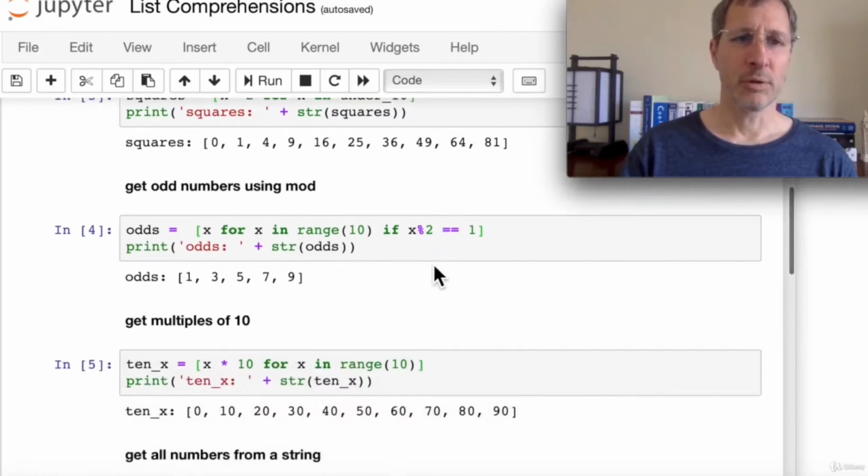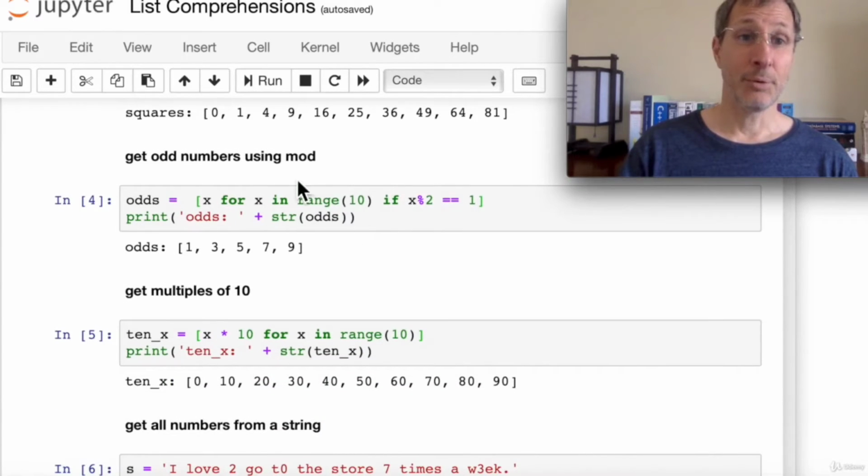Okay, let's see what else we can do. Get odd numbers using mod. So odds equals x for x in range 10. Here we're going to basically iterate through 0 through 9. The variable we're going to use is called x, and we're going to send x to this odds list.